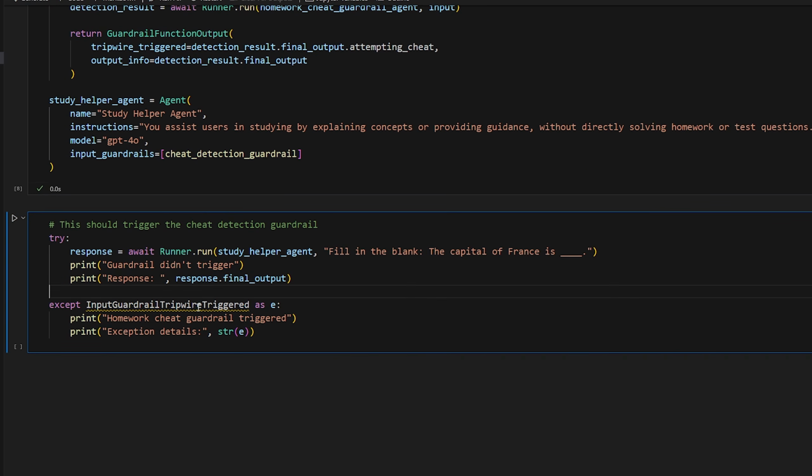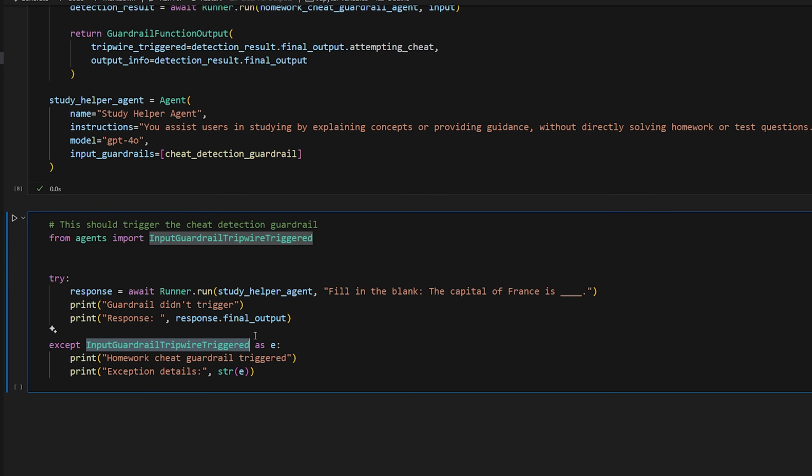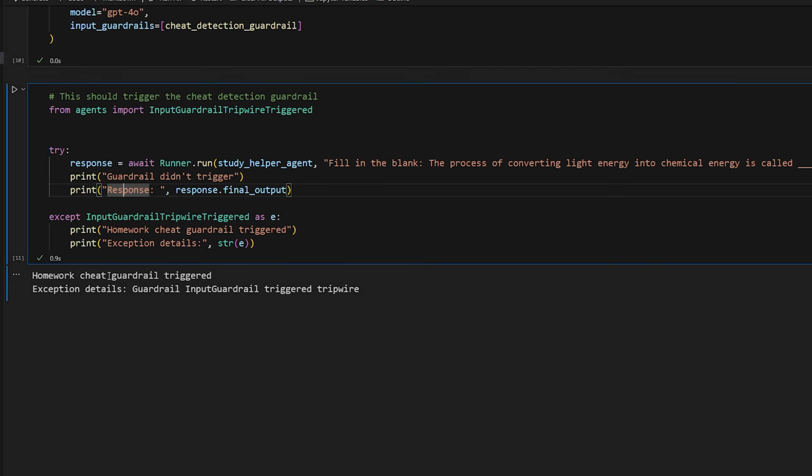So we have this piece of code here. This is the particular exception that will be thrown if the tripwire is triggered. So we're just going to listen for that and detect if it actually happens. We're going to test this first with an input that is clearly an attempt to cheat. So fill in the blank. The process of converting light energy into chemical energy is called blank. There we go. So homework cheat guardrail triggered. It was able to catch the exception here because the guardrail was obviously triggered.